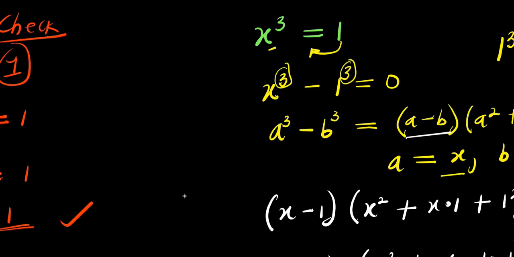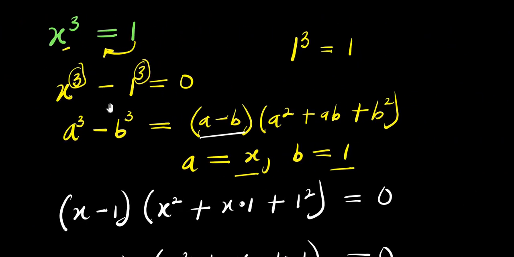Now, that being done, for you to solve an exponential problem like this, the most important step to take is to ensure that the exponents are the same. And for you to ensure that, you have to express this 1 here in terms of the 3. This is 1 power 3, and this is x power 3.